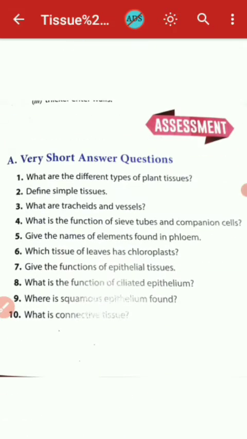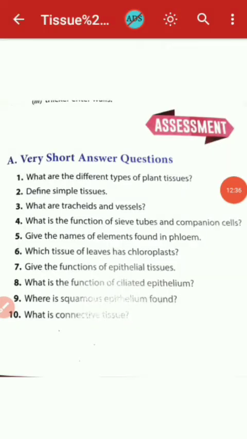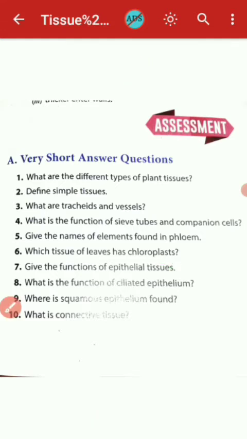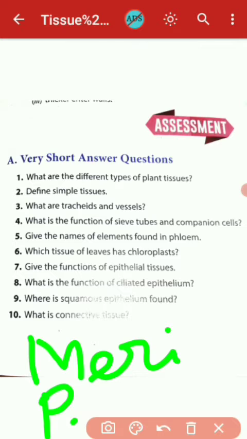So now, dear student, come to this segment, that is the short answer questions. So my dear student, come to the first question. What are the different types of plant tissue? The answer: plant tissues are of two types, meristematic and permanent. So these are the two types.